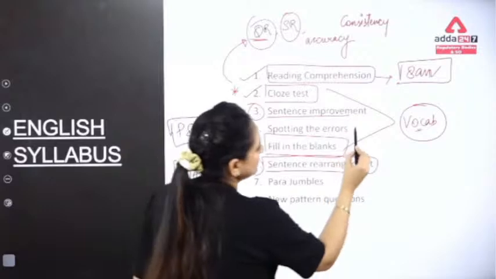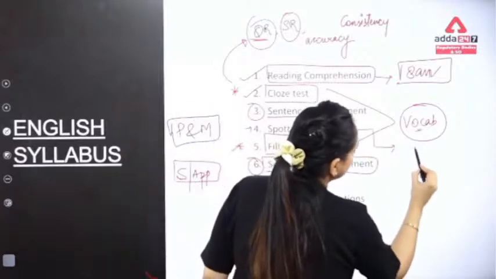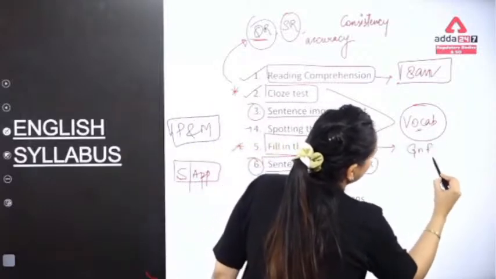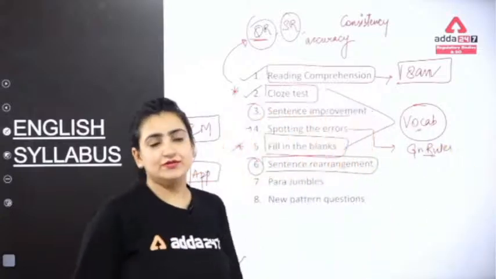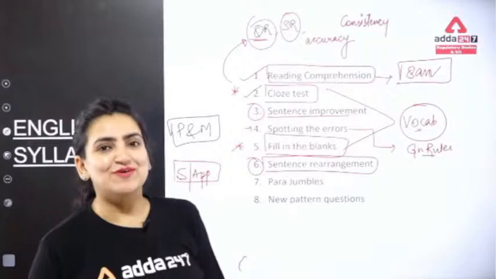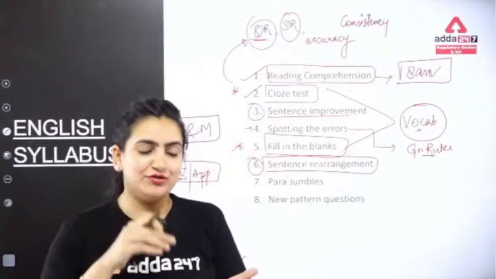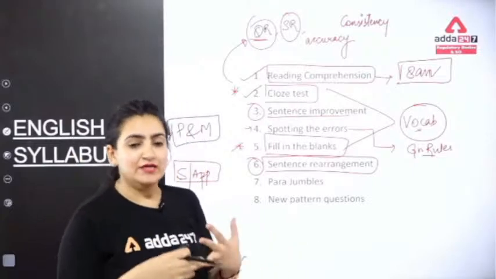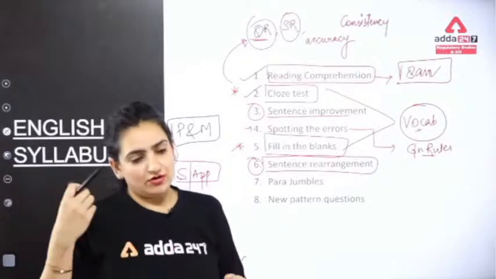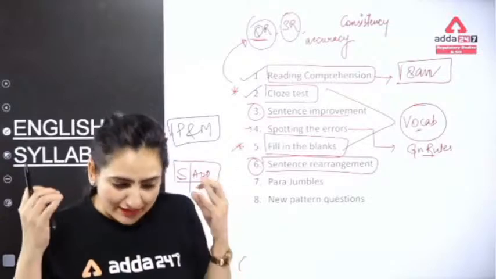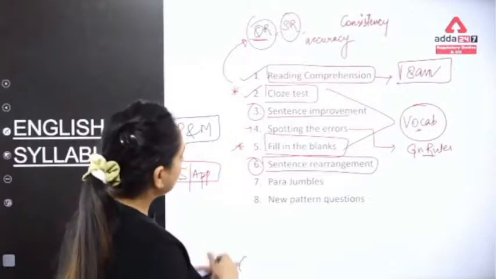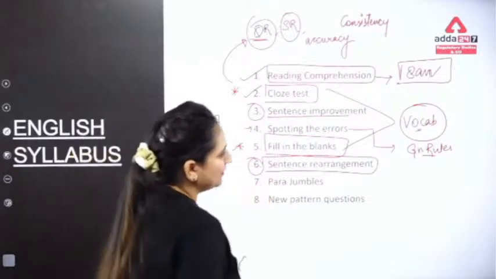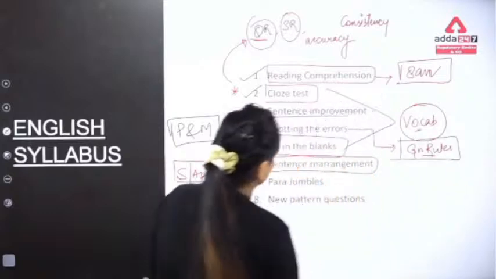For this, the major thing which plays a vital role is grammar rules. You should be very firm with the rules of grammar. Parts of speech, articles, subject-verb agreement, tenses, narration, voices: each and every topic has its own vital role in spotting the errors, which will again cover your grammar rules.